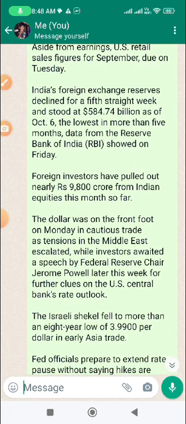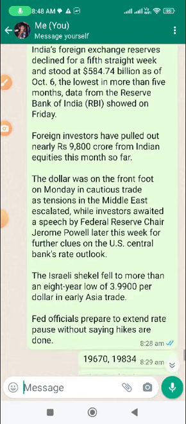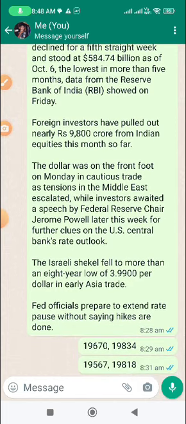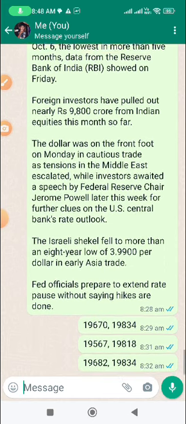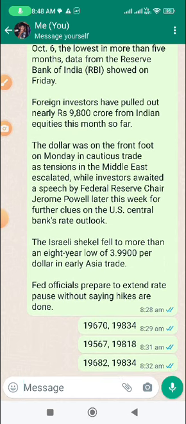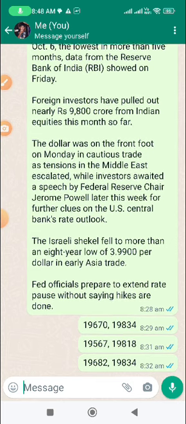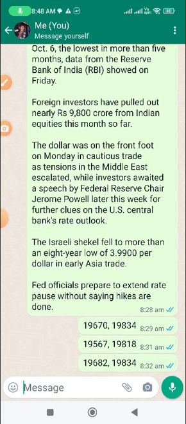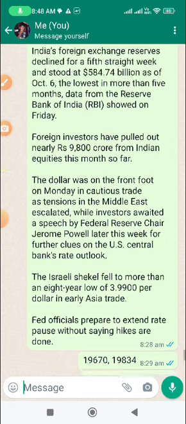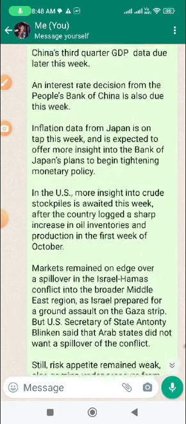India's foreign exchange reserves declined for a fifth straight week. Foreign investors pulled out nearly 9,800 crores from Indian equities. The dollar was on the front foot on Monday in cautious trade. The Israeli shekel fell to more than an 8-year low. Fed officials are prepared to extend a rate pause without saying hikes are done. These are the local and the global cues.